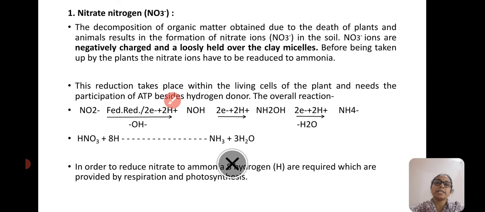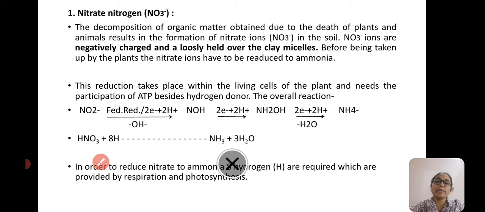The reduction takes place within the cells of the plants and needs the participation of adenosine triphosphate besides the hydrogen donor. The overall reaction is nitrite ion in the presence of reduced ferredoxin, 2 electrons and also 2 protons. You can see the formation of NOH, and then the same thing repeats to give hydroxylamine, and in the next step we can see the formation of the ammonium ion.